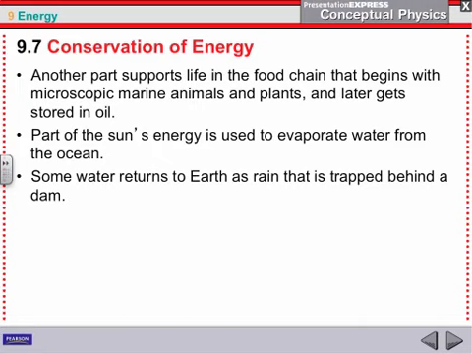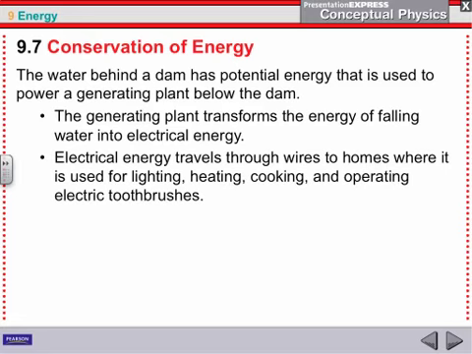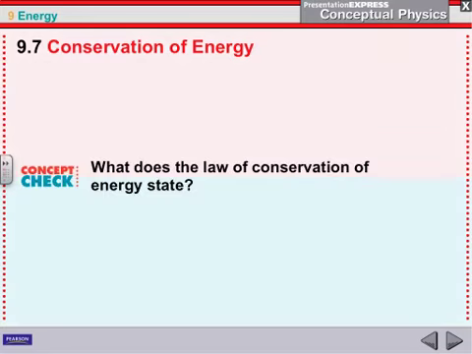Here's another example. The sun evaporates water. Water turns to rain. Rain gets trapped behind a dam. We then take the energy there and change it into electricity and so on. So it's all these conversions that take place all the time. I think it kind of keeps going on, but I think you get the idea.